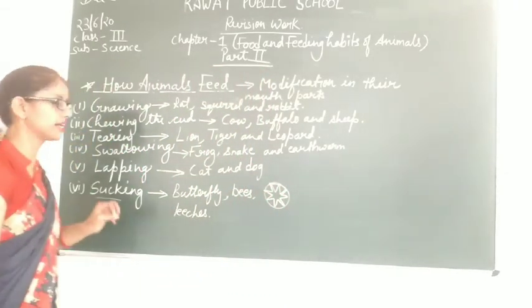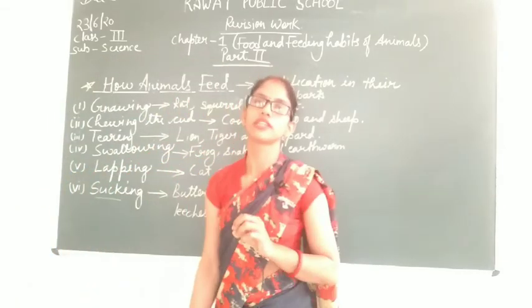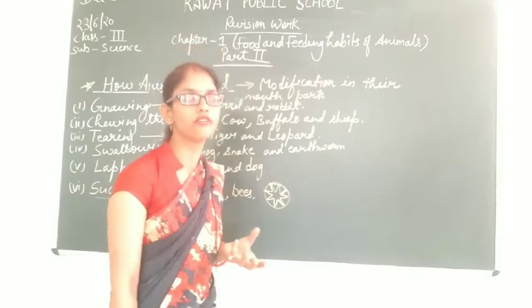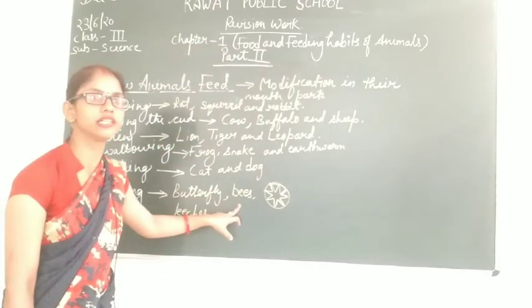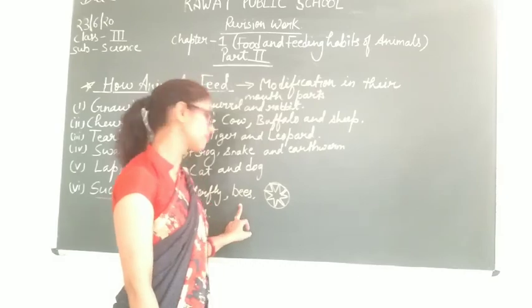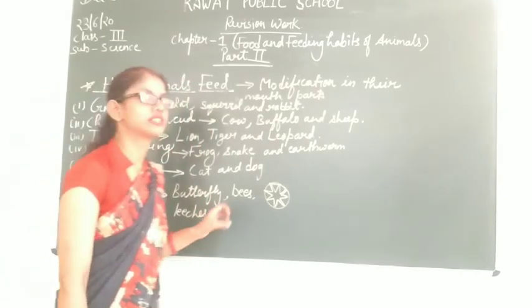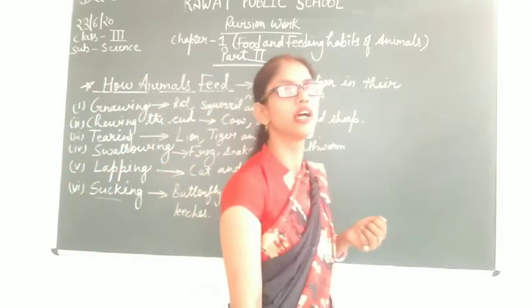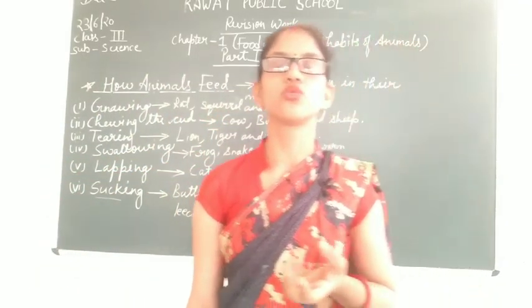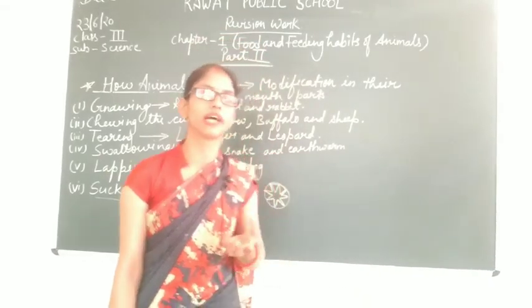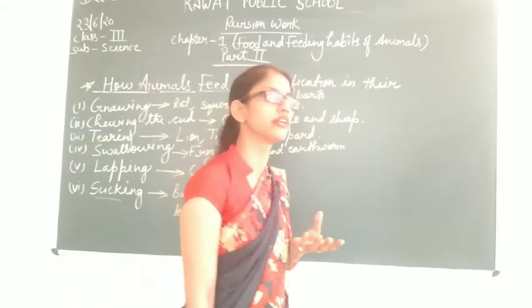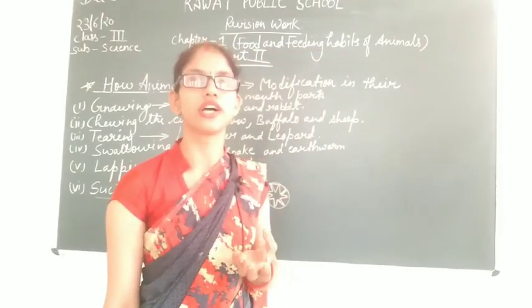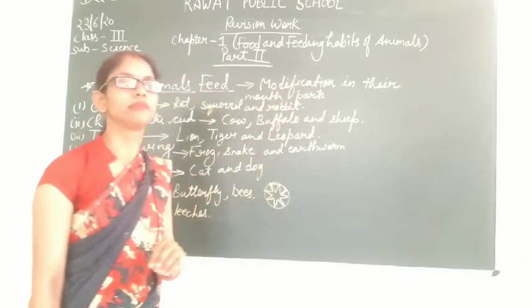The next is sucking. In sucking, the animals have a long thin tube-like structure that helps them to suck nectar from flowers or the blood of animals. For example, butterflies and honeybees suck the nectar from the flower, whereas mosquitoes suck the blood of animals. Last is the elephant, which has a long trunk, and it uses its trunk to lift logs of wood, to tear off branches, and also to pull water from rivers and ponds and use the trunk to shower. So these are the different feeding habits of the animals.